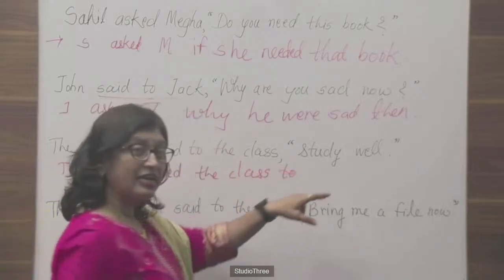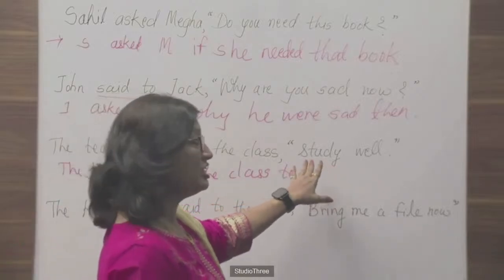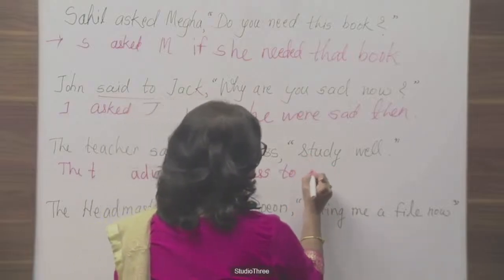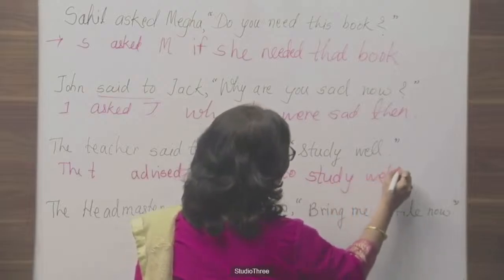Because what kind of sentence is this? This is an imperative sentence, because it begins with the main verb "study". So "well" will be as it is, full stop.